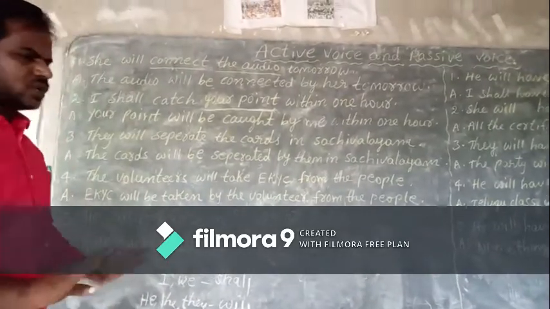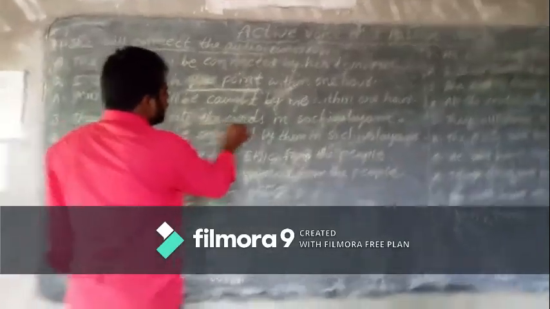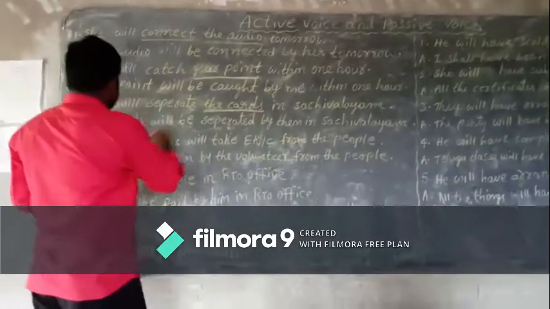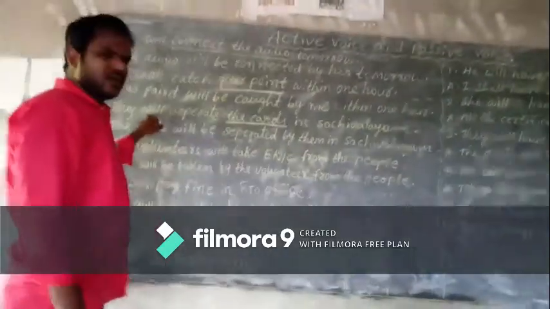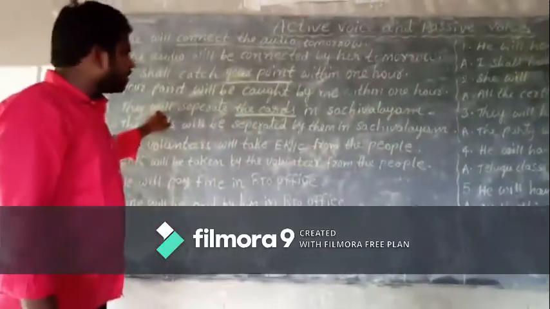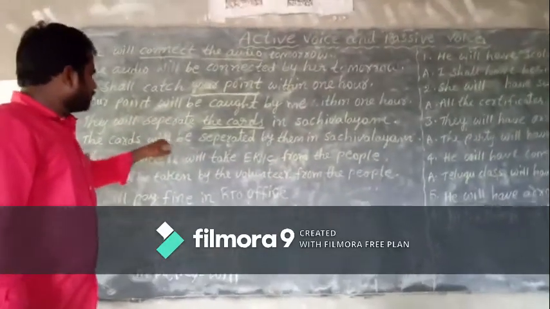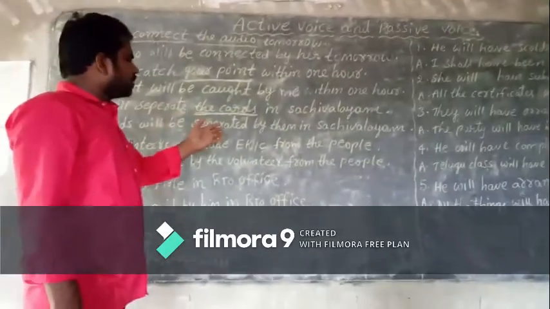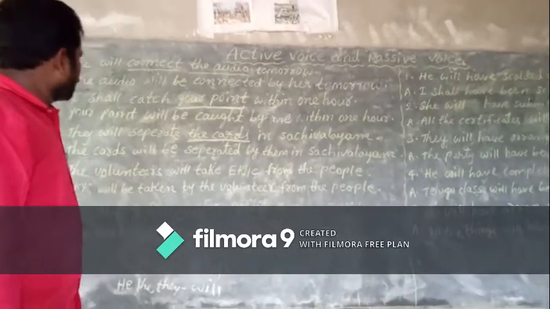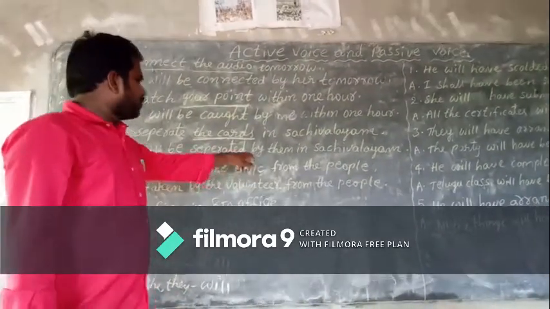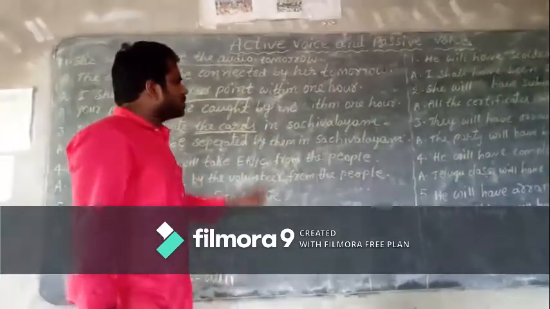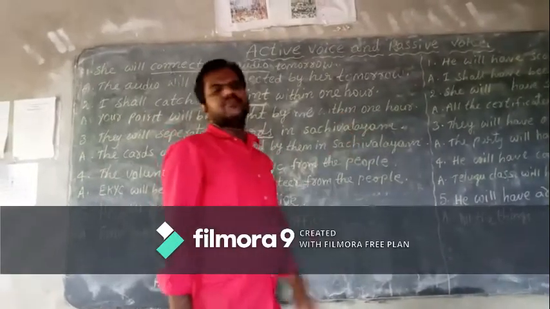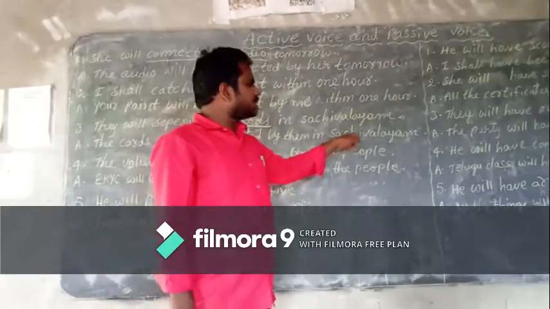Okay, children. So third example: they will separate the courts in Sachivalayam. First rule, object should be changed as subject, the courts. Second rule, decide the be form. Will and shall always take the be form "be", so will be. Third rule, change the verb into V3, separated. Fourth rule, add "by". Fifth rule, change the subject as the object: them. The remaining part, in Sachivalayam, we have to add last.